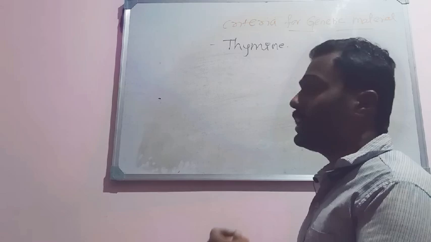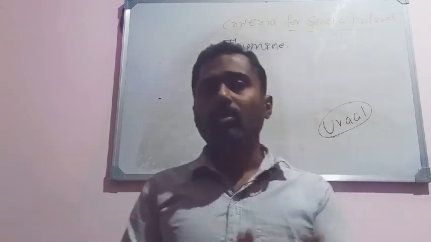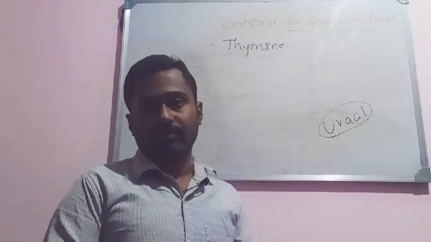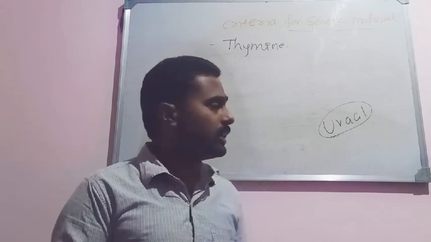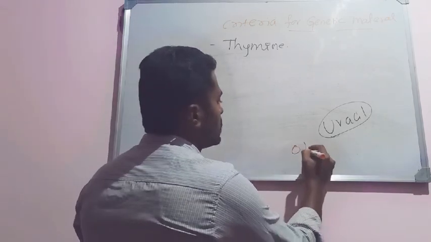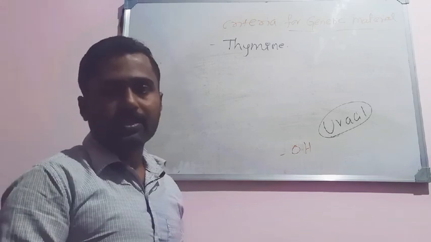And RNA is a more labile molecule. It is chemically more reactive, structurally less stable. RNA is chemically more reactive, mainly because of the presence of OH in the pentose sugar, that is ribose sugar.